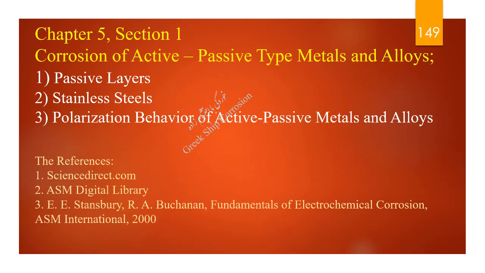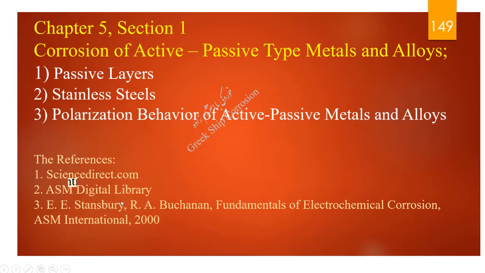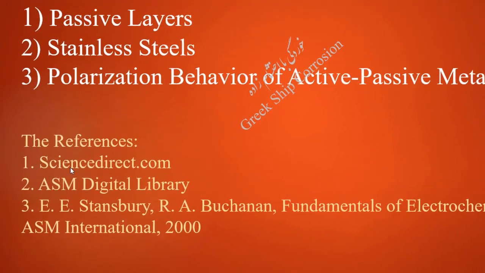Chapter 5, Section 1. Corrosion of active passive type metals and alloys. 1. Passive layers. 2. Stainless steels. 3. Polarization behavior of active passive metals and alloys. The references are shown here.